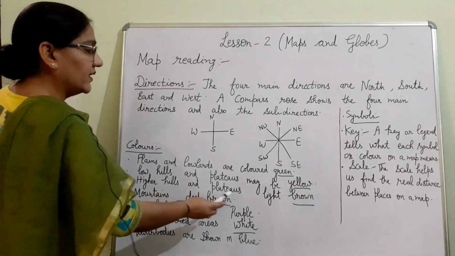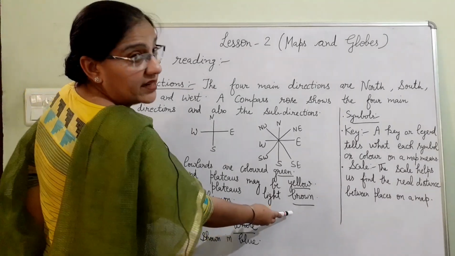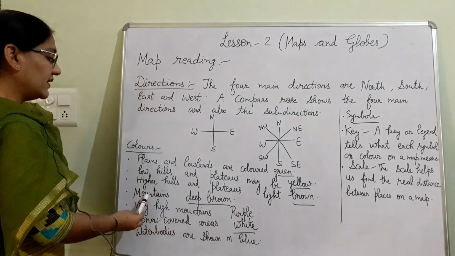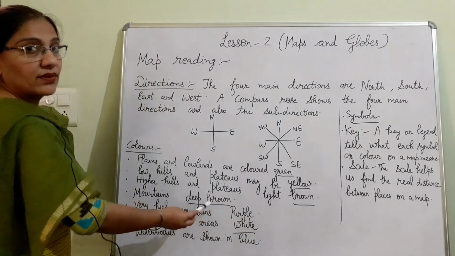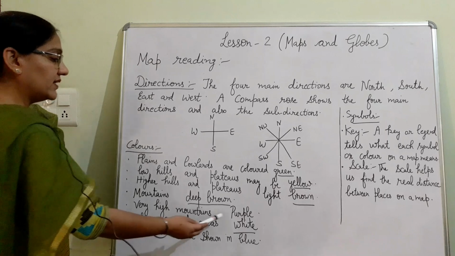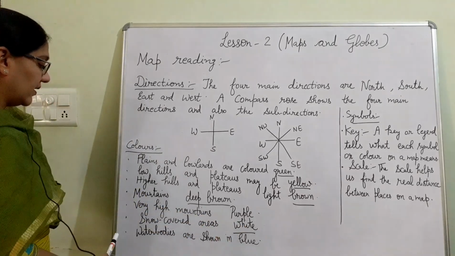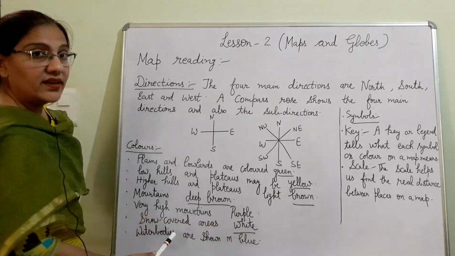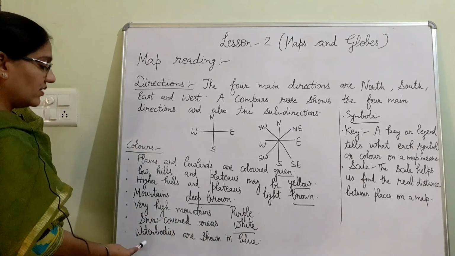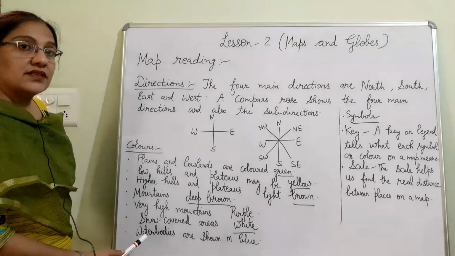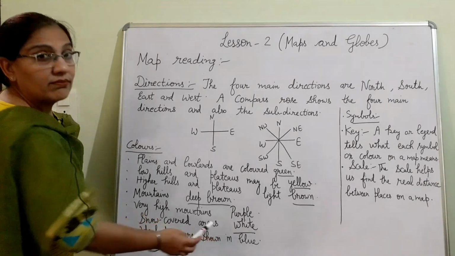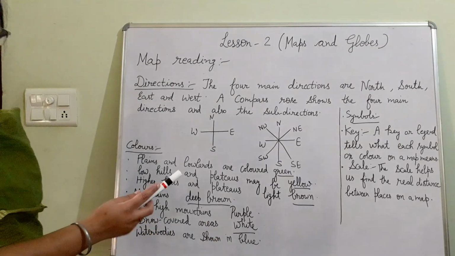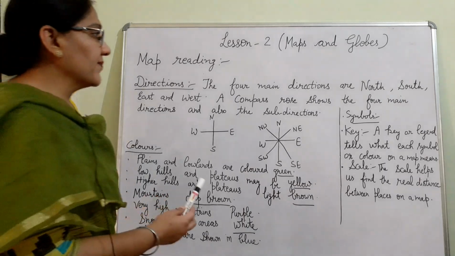Higher hills and plateaus are shown in light brown color, and mountains in deep brown. Very high mountains are shown in purple color. Snow covered mountains and snow covered areas are shown in white color on the map, and water bodies, rivers, oceans are shown in blue color. So I hope you have understood till here.